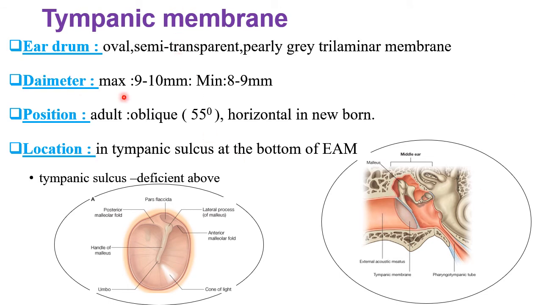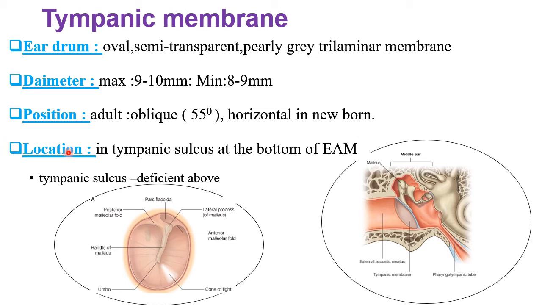Its diameter is 9 to 10 millimeter maximum, and the minimum is 8 to 9 millimeter. Coming to the position, in adults it is obliquely placed, whereas in newborns it is horizontally placed. Because it is horizontally placed, newborns can withstand noisy sound.